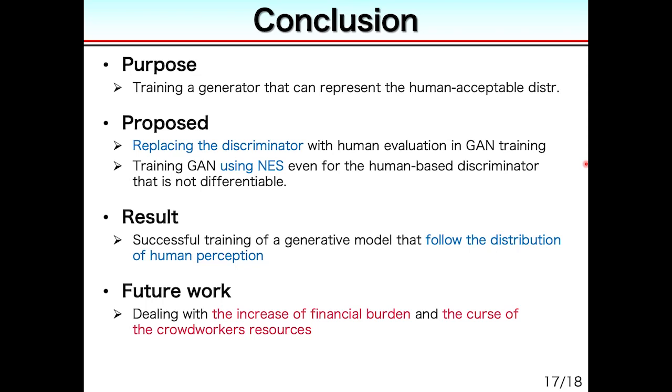Okay, let me conclude this talk. The purpose of this study was to train a DNN generator to represent the human acceptable distribution. By replacing the DNN discriminator with human perception, we formulated the generator training algorithm that involved human insight. The experimental result demonstrates that our HumanGAN can represent the human acceptable distribution of speech naturalness. Our future work includes tackling the financial problem during training and the cost of crowd workers' resources, not the cost of dimension.